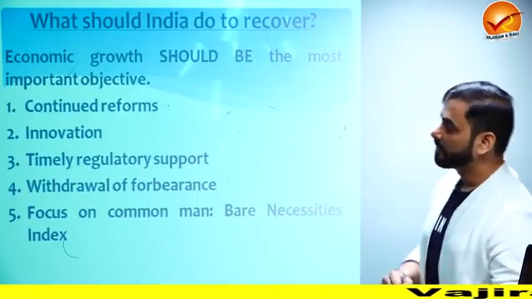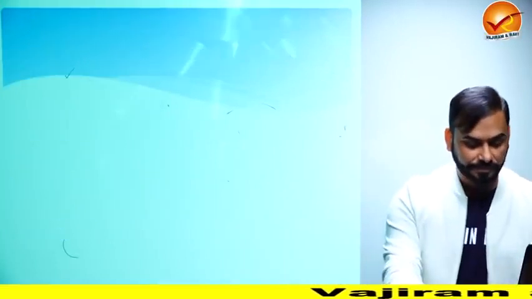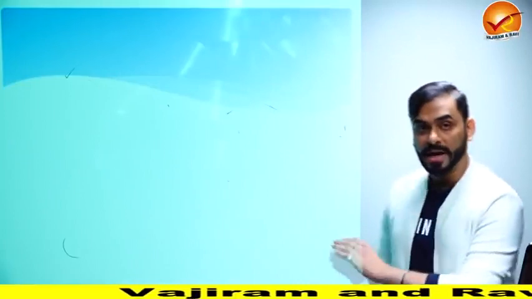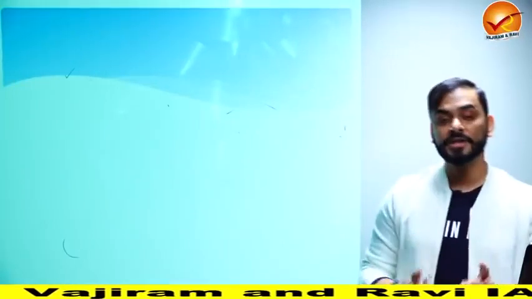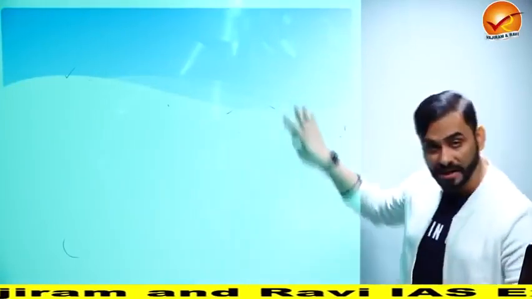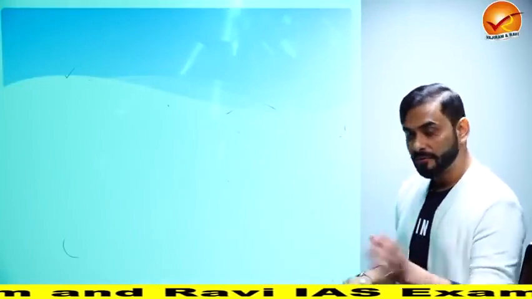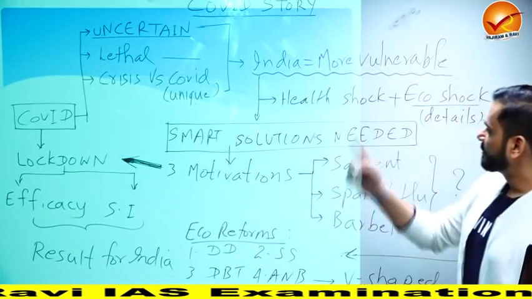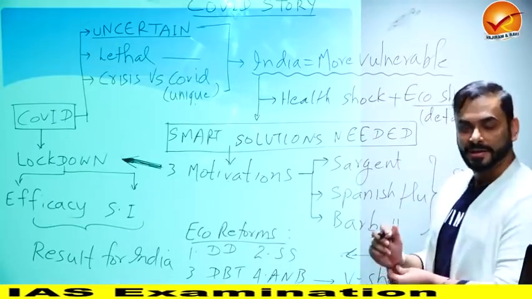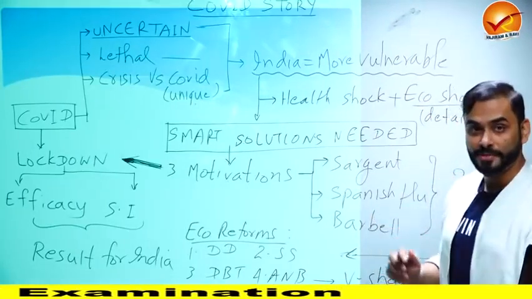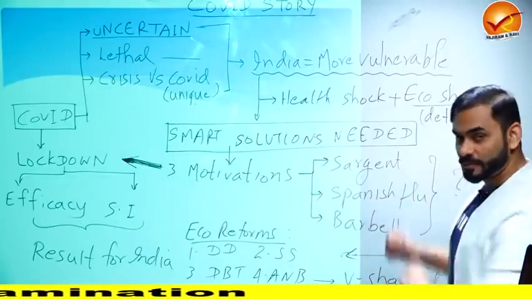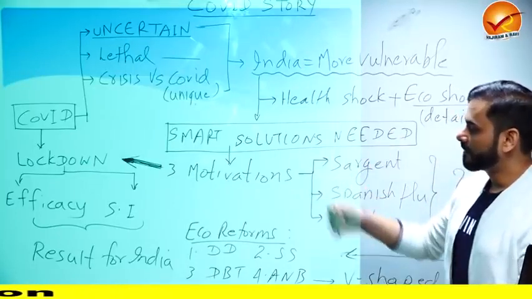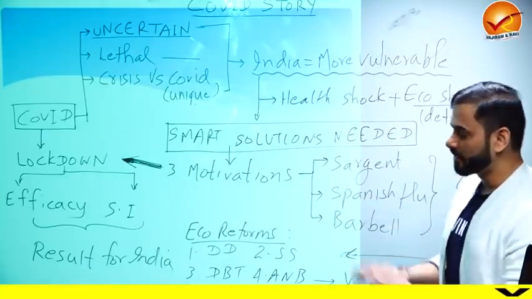All right, now before we start chapter 1, I would like to give you an overview of the entire chapter 1 of the economic survey using a diagram, so that when we start to do each of the smaller parts, it would be easy for you to understand. So guys, this is your COVID story that is given in chapter 1 of economic survey volume 1. This entire thing that you see is given in chapter 1, plus there are some inputs from my side as well. I'll tell you what the story is.